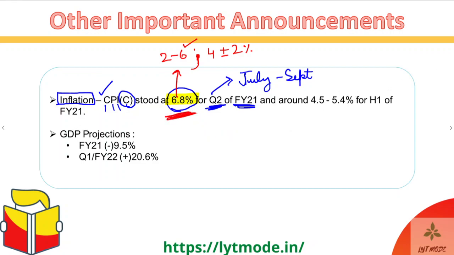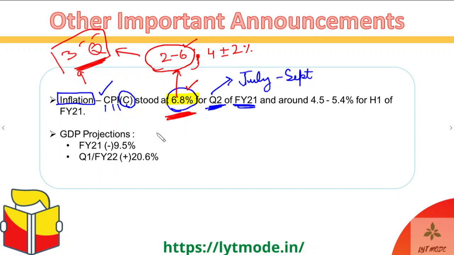And interestingly, if this inflation stays beyond the 2 to 6% range for 3 consecutive quarters, then the Reserve Bank of India has to give a written explanation to the government of India as to why this happened. Okay, so 3 quarters, that is 9 months. If it stays beyond this 6%, then the Reserve Bank of India is going to be in trouble. They'll have to give a written explanation, and then the government of India will decide what to do ahead of that and how to control the inflation.